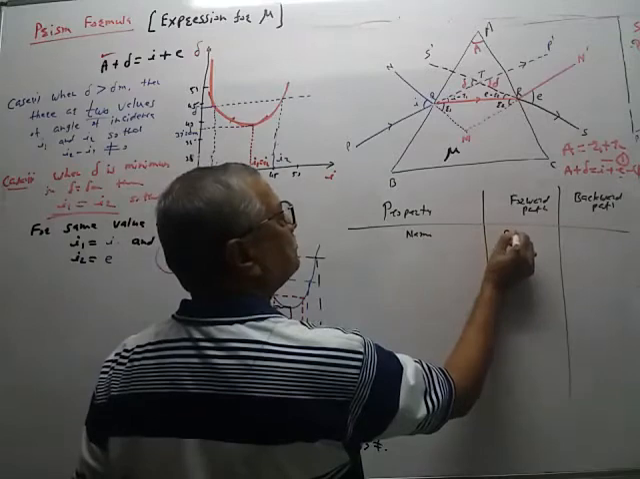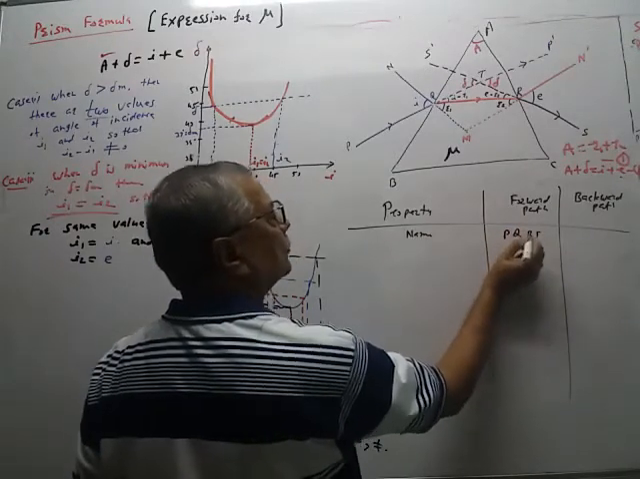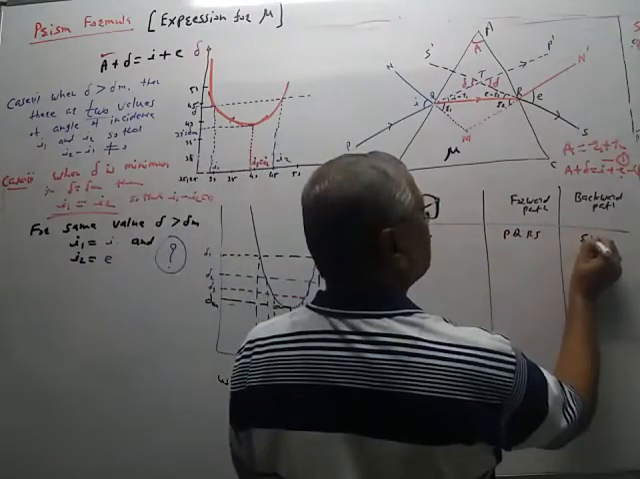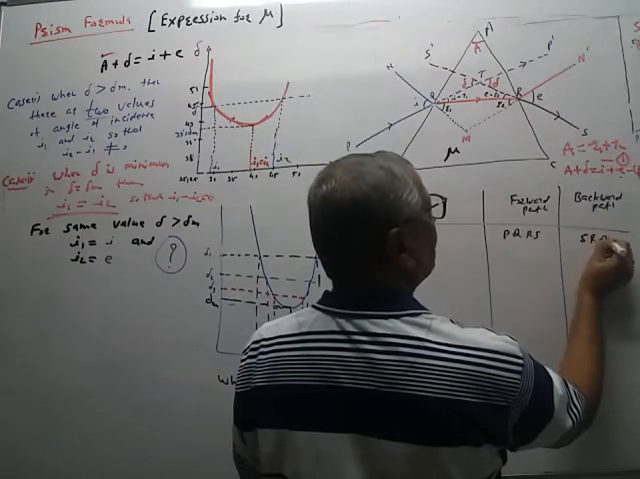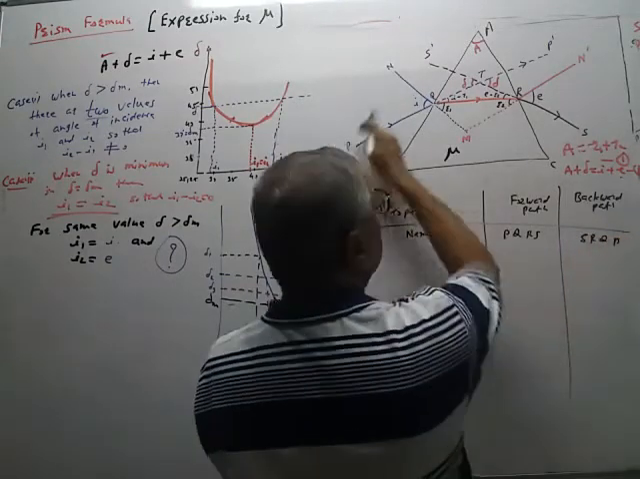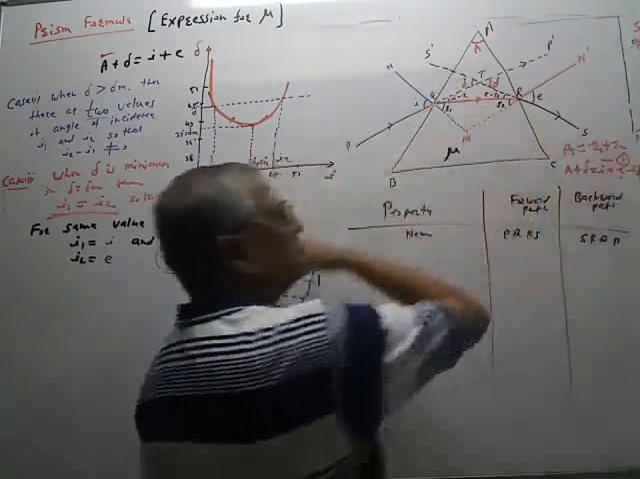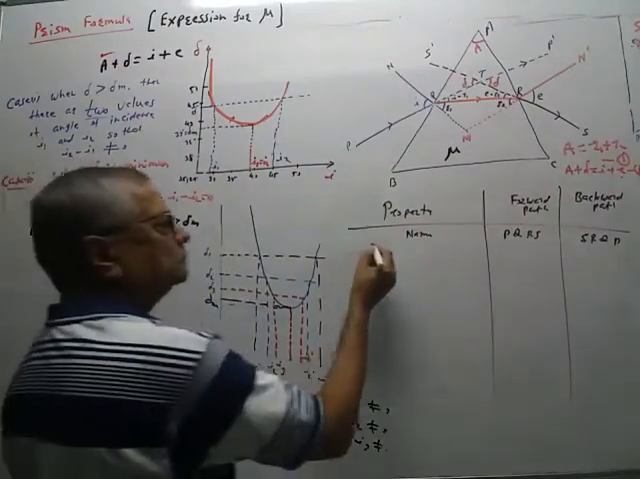The forward path is P to Q, Q to R, R to S. The reverse path is S to R, R to Q, and Q to P. PQRS is a forward path, SRQP is a reverse path.